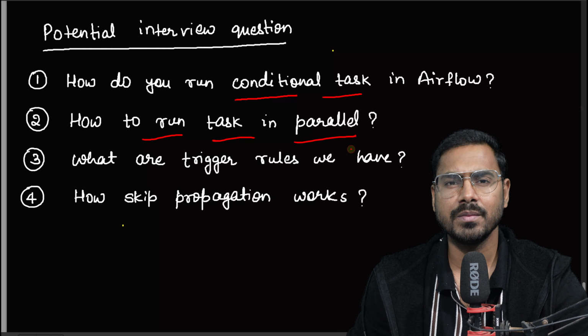Now I'm going to make it a little bit clearer, but that is where the BranchPythonOperator concept will come in. That is basically branching. The BranchPythonOperator is used for branching, and branching basically means an if-else condition on a task.